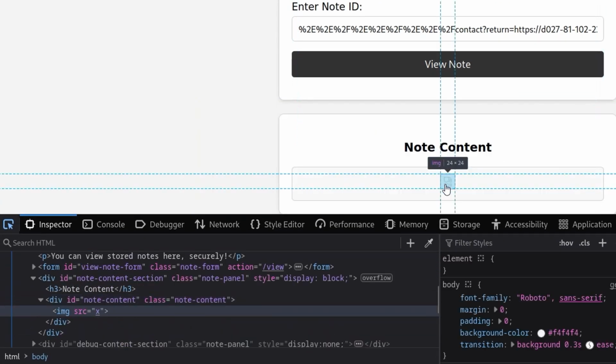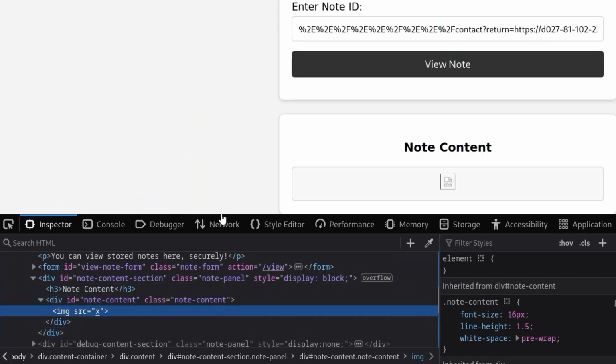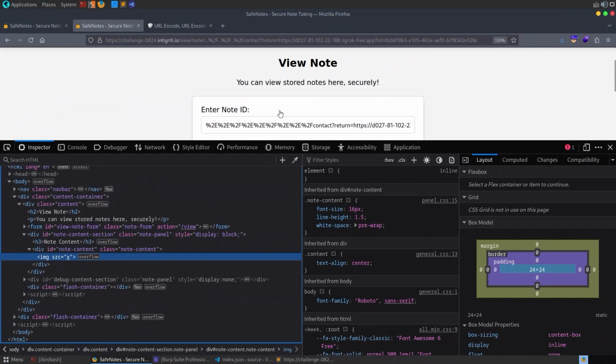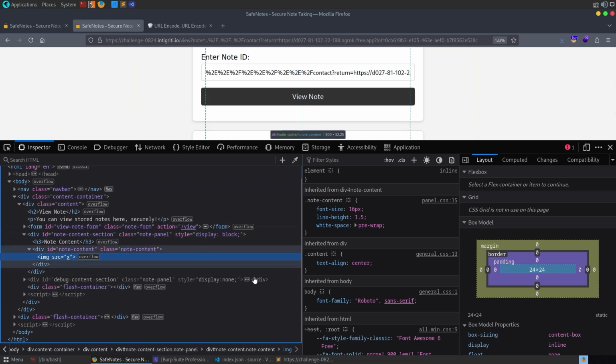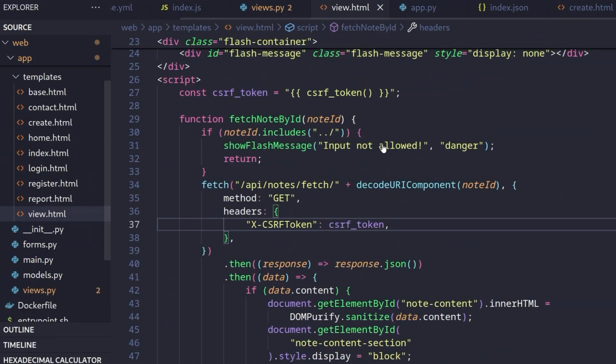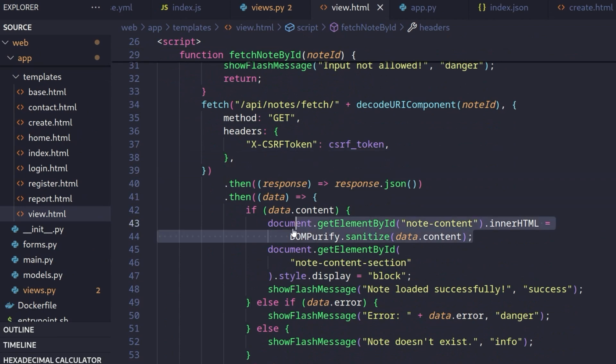Why is that? Let's have a look. We'll inspect it. We'll see, our onerror was stripped out of the image. Why? Well, we have only bypassed 2 of 3 sanitizations. So remember, whenever we go to store a note, the input is being passed through DOMPurify. We've bypassed that stage now because we're delivering the content from our server instead. Whenever you store a note, it also passes the input through Bleach on the server side. Again, we're bypassing the storage completely, but there is, of course, the view.html, which before it loads the content from our server is going to sanitize it with DOMPurify.